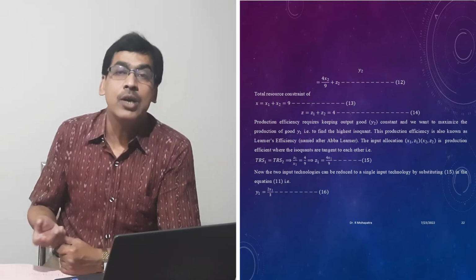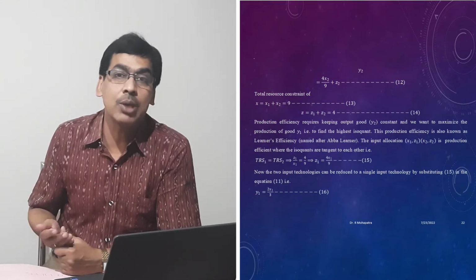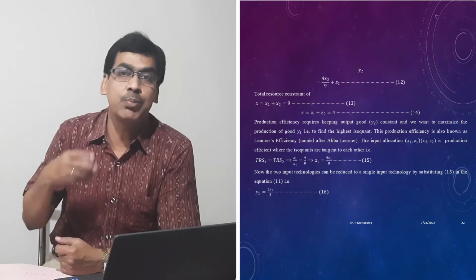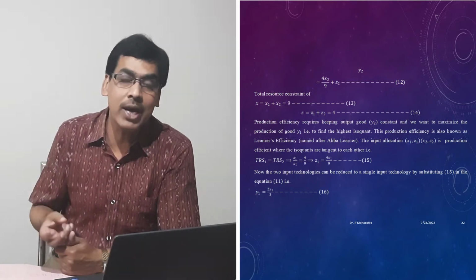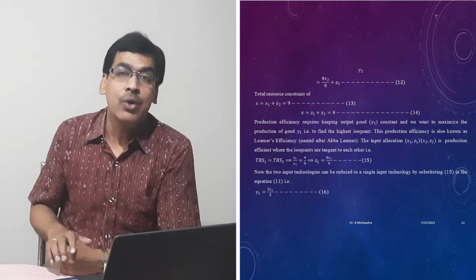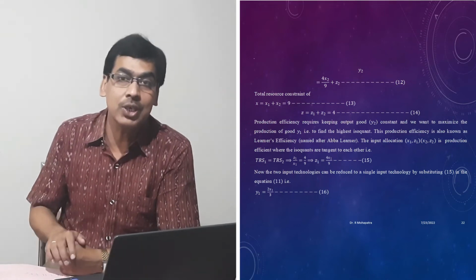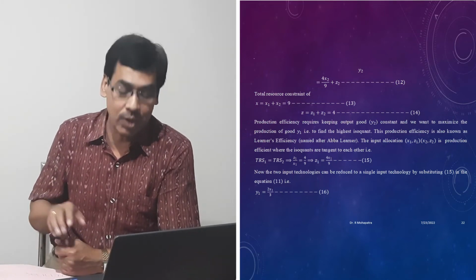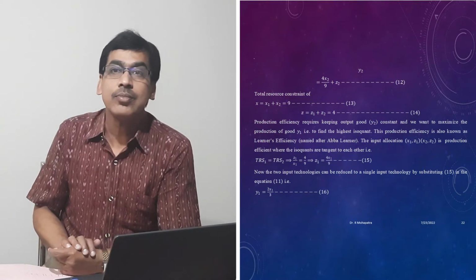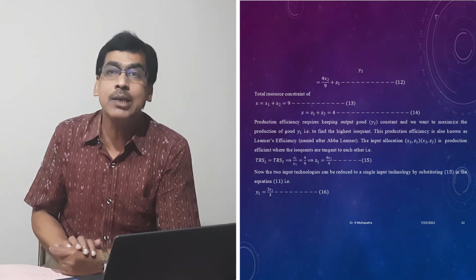Similarly, we can also take the case where there are two inputs, suppose labor and capital, and two goods. We produce y1, the first output, and y2, the second output. For y1 we utilize two inputs, x1 and z1, and the production function is y1 equals the square root of x1 times z1, and the second production function is y2 equals 4x2 divided by 9 plus z2.